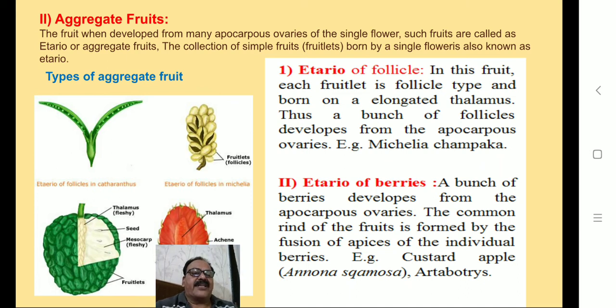And second type is etaerio of berries. A bunch of berries develops from the apocarpous ovaries. The common rind of the fruit is formed by the fusion of apices of the individual berries. For example, custard apple, that is Annona squamosa. In Marathi, it is called sitafal. Then Artabotrys, hirva chafa.